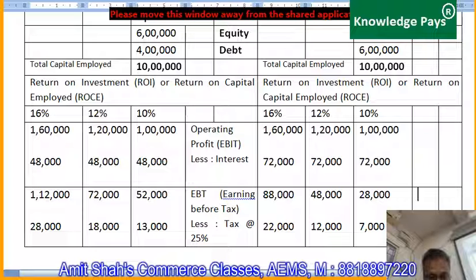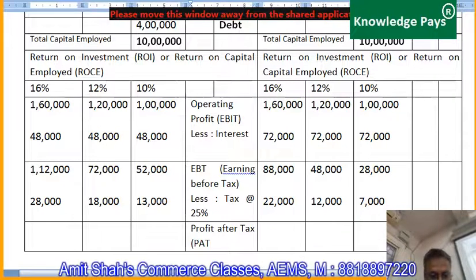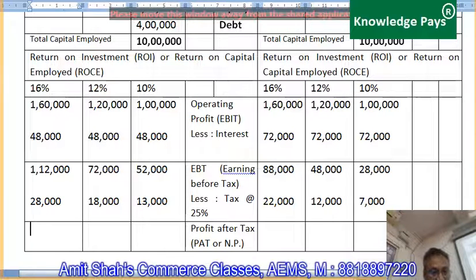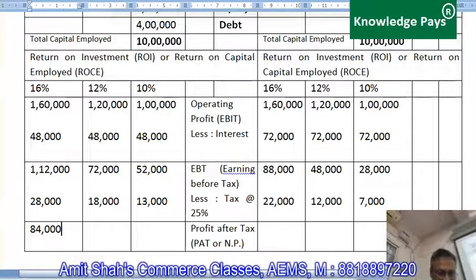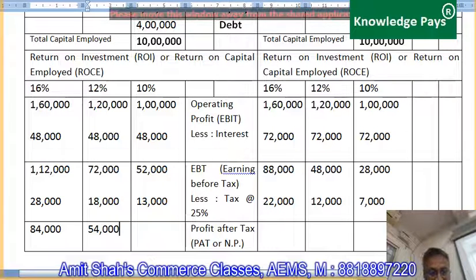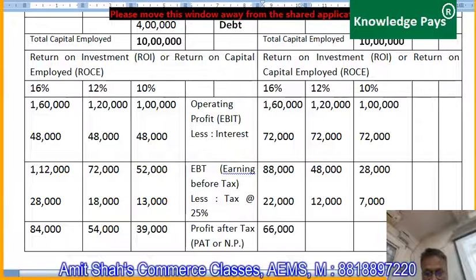So now the net profit, that is profit after tax, which is called PAT or net profit, is 1,12,000 minus 28,000, that is 84,000. 72 minus 18, that is 54,000. 52 minus 13 is 39,000. Here it is 66,000. Here it is 36,000, and here it is 21,000.